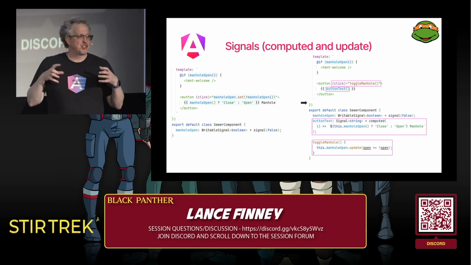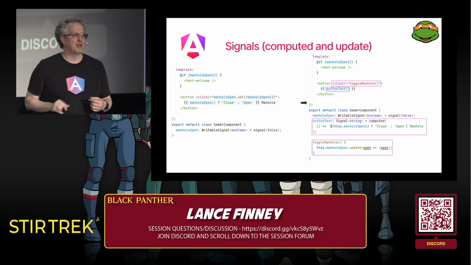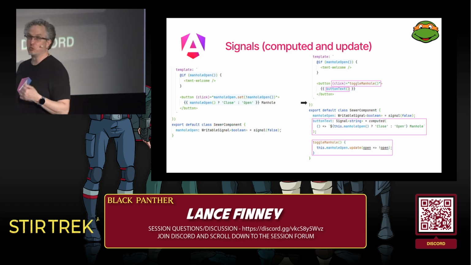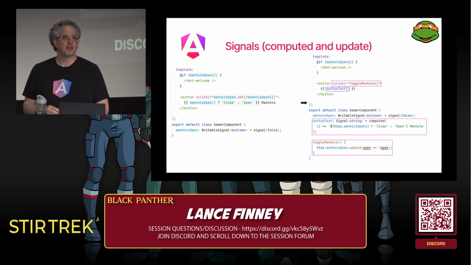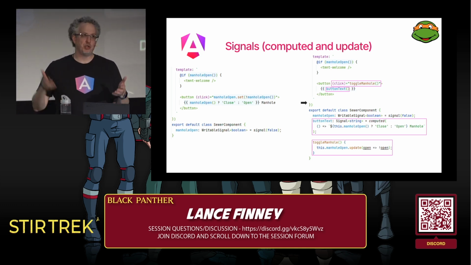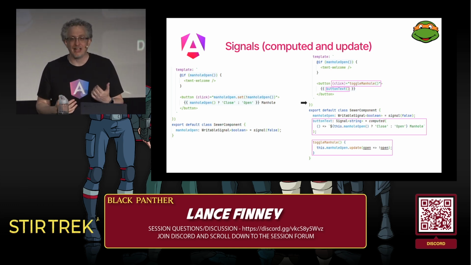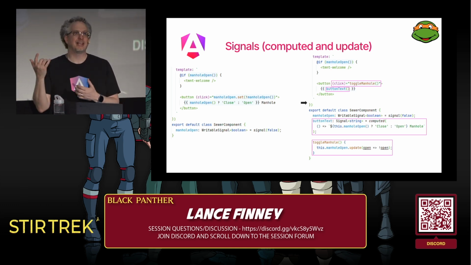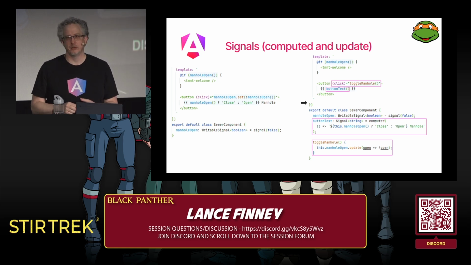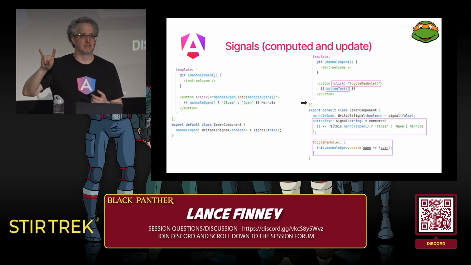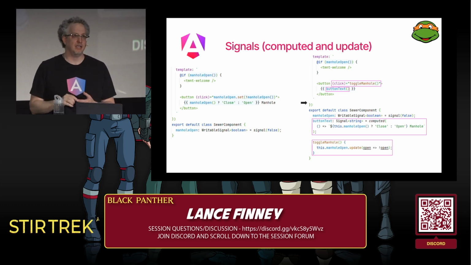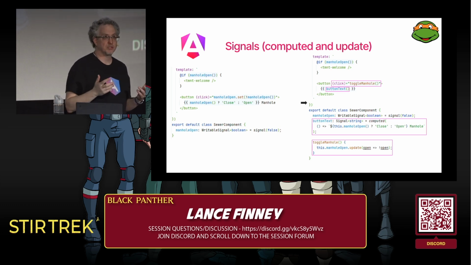Since our set is just taking the old value and flipping it and putting it back, it's really perfectly suited for update. Instead of set, which you can put anything you want in there, update gives you the old value in a callback, and then you can calculate the new value based on the old value. So we'll get the old value in this callback, toggle it, and put it right back in, and that is how our button works.